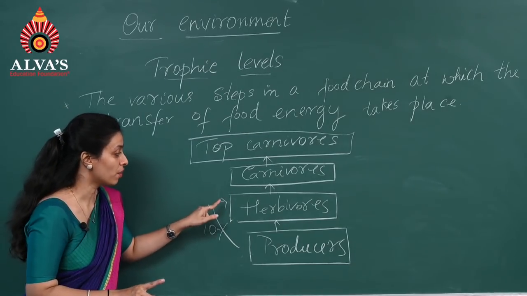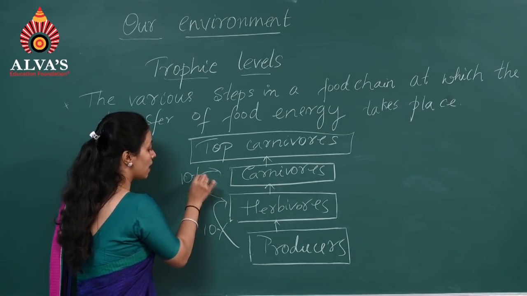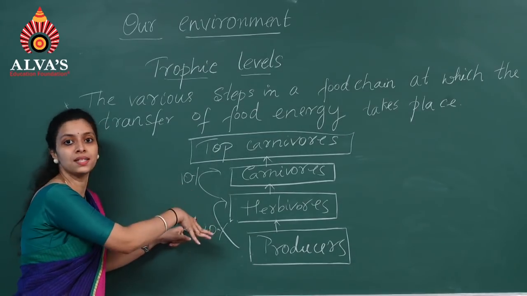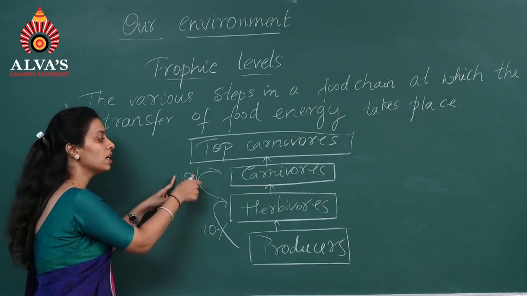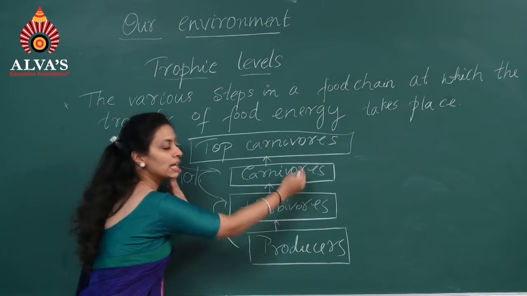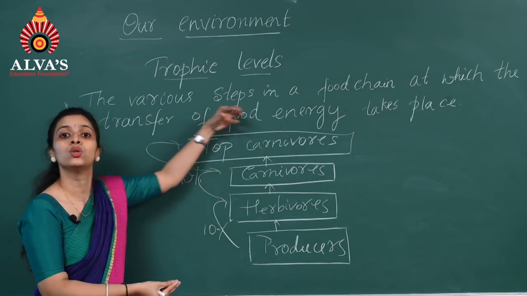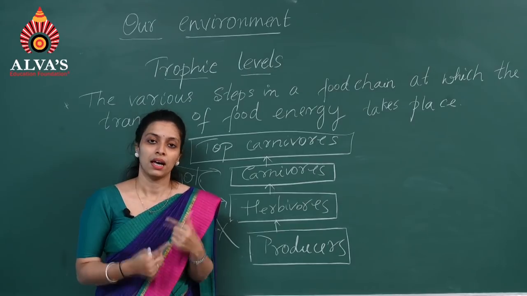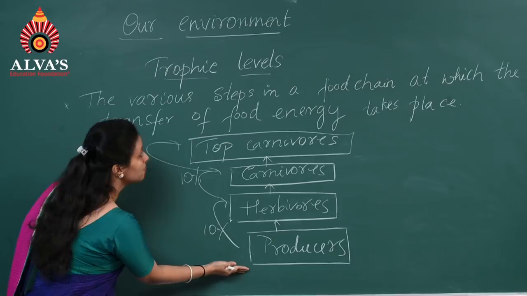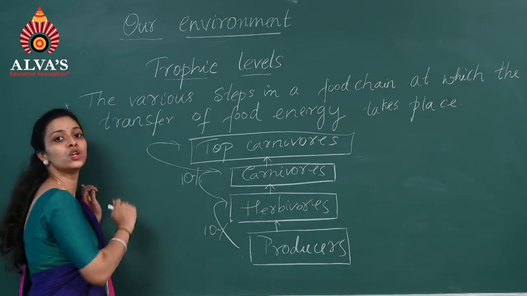And again from these herbivores to the carnivores, again only 10% out of that 100% is transferred to the next level. And once again, even from this level, out of the total energy, only 10% of food energy is transferred to the next level. I'll repeat once again to be more clear. So these are the trophic levels: first trophic level, second trophic level, third trophic level, and the fourth trophic level.